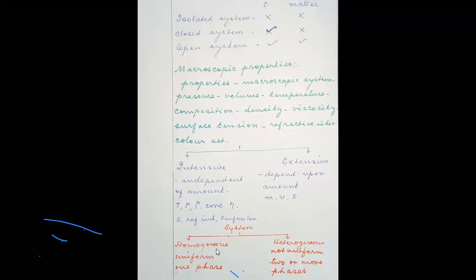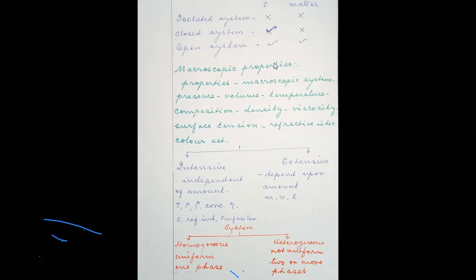Suppose a solution containing a solvent and a solute is a two component system, but it is a system of single phase. Even though two components are present, they are homogeneous, they are uniform throughout. Similarly, if you take a heterogeneous system, this is not uniform throughout, but it is a combination of two or more phases. Inside the phase it is uniform, but one phase and the other phase do not mingle with each other, therefore they become a heterogeneous system.